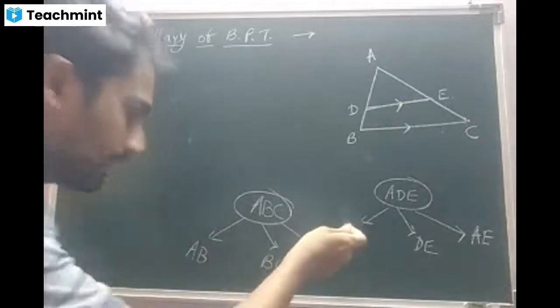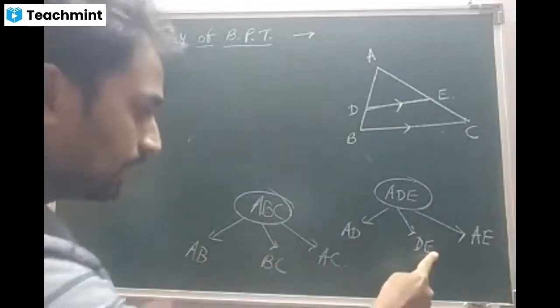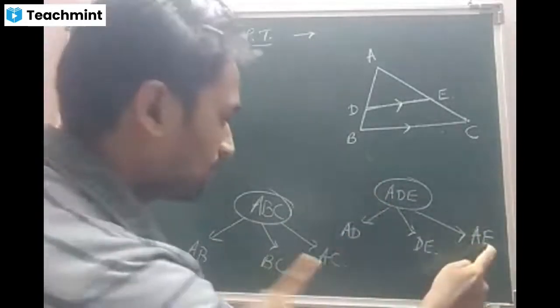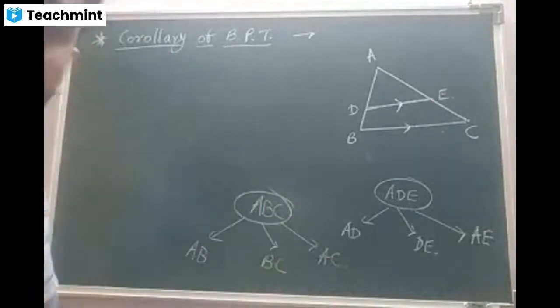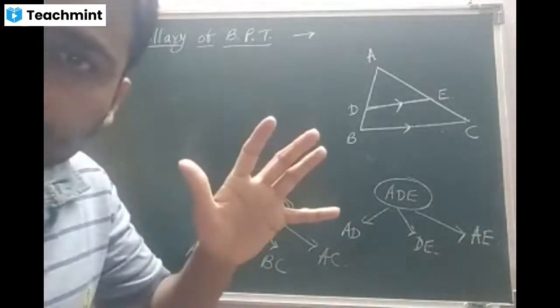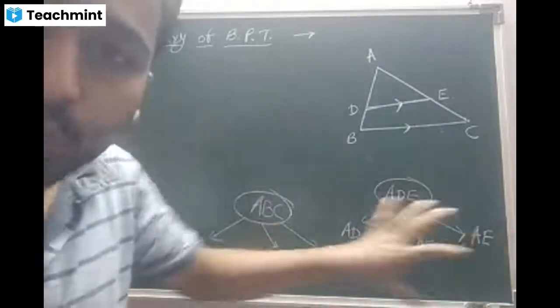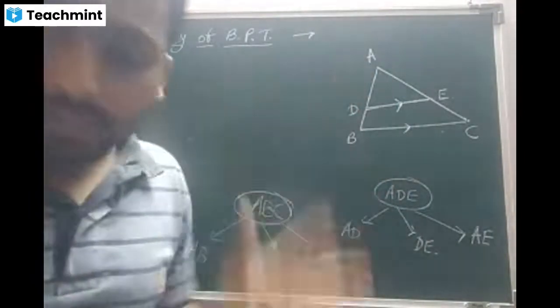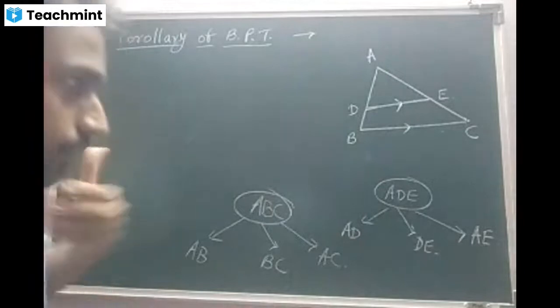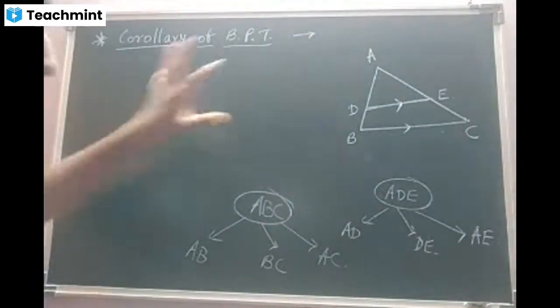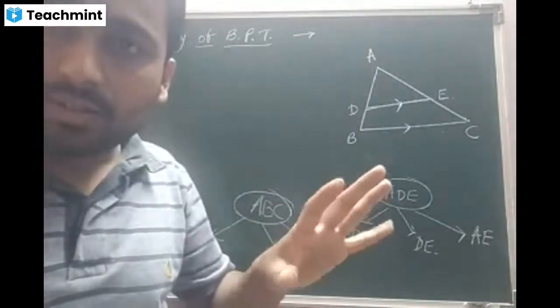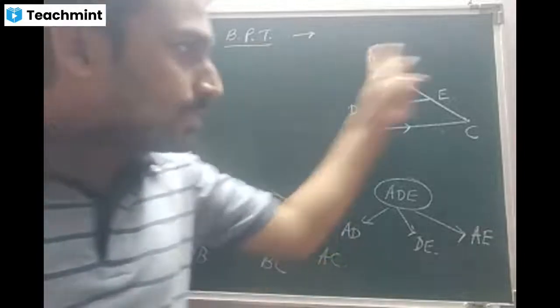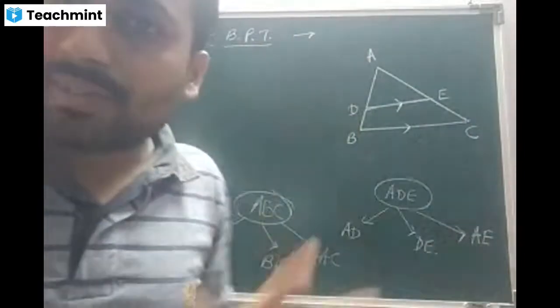Now, these are proportional to these. Means this by this is equal to this by this is equal to this by this. Is that clear, students? So, this is the total meaning of corollary of BPT. Beta, as I said earlier, the proof is not required for your syllabus.